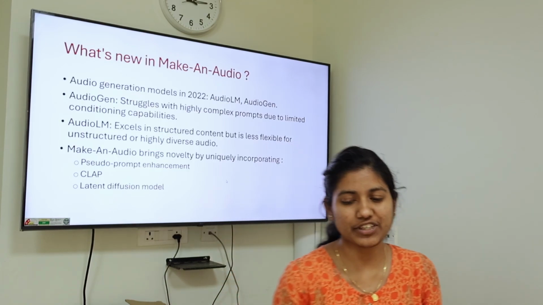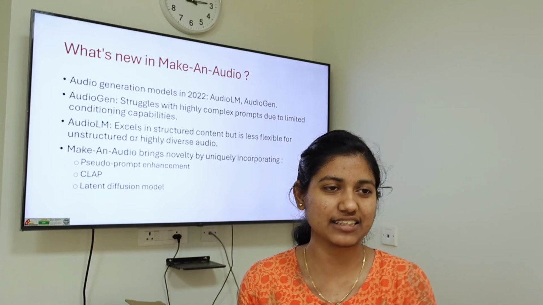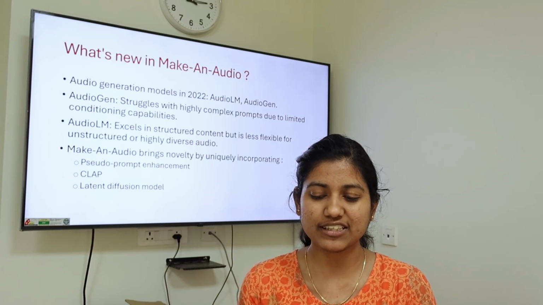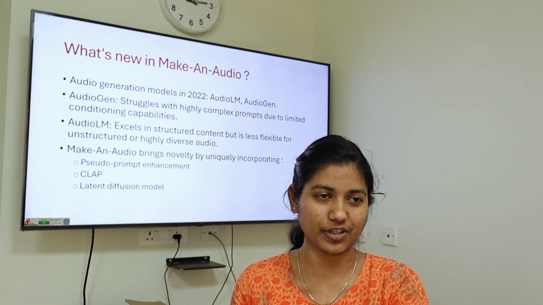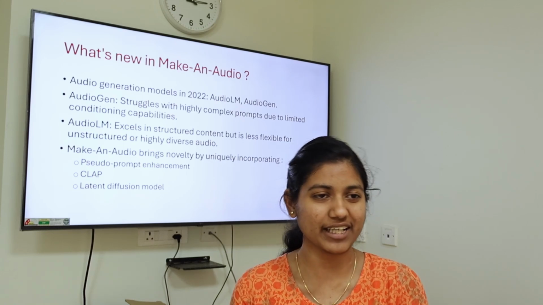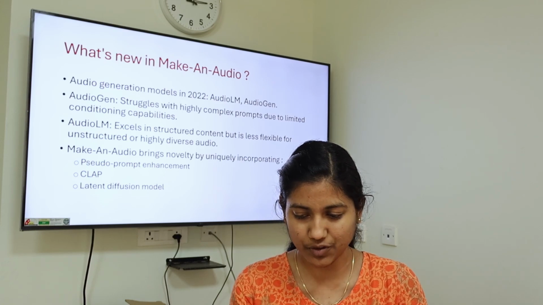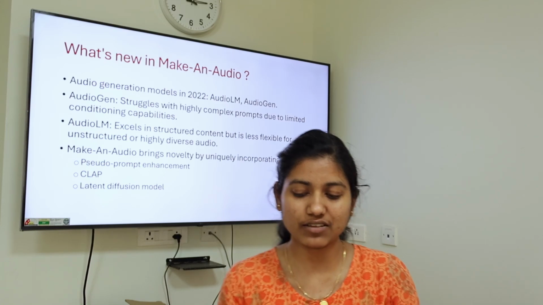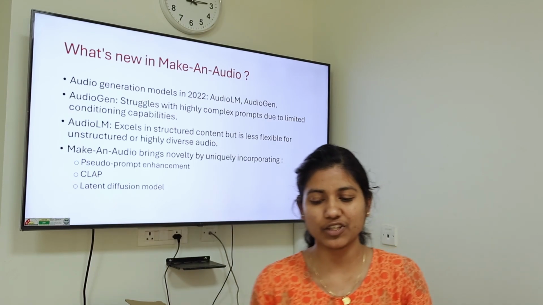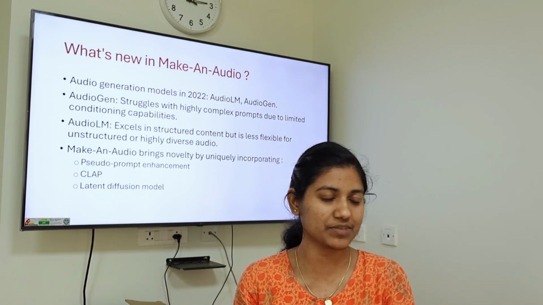First of all, let's see what's new in Make an Audio. What was the research gap it tried to address? This was not the first model which did this prompt to audio thing. There had been several papers. We had great models in 2022, AudioLM and AudioGen. AudioGen had some limitations. It was not able to handle complex prompts.